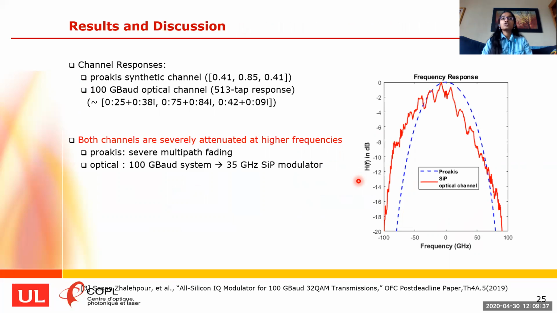We have examined 2 channel responses. One is the Proakis channel, which is shown in blue dots here, and the other is the silicon photonic channel shown in the red lines here. The Proakis channel is a typical wireless channel, and it has high band limitation because of the severe multipath fading. Whereas the optical channel is estimated from the experimental system response of a 100 gigabaud system that goes into a 35 gigahertz silicon photonic modulator. This is representing a typical silicon photonic